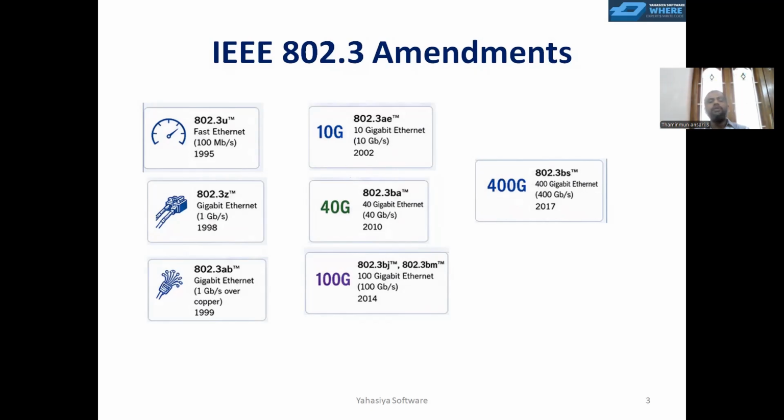Finally, we have a very high speed 400 Gigabit Ethernet, which is aligned under 802.3BS, with a capability of exchanging information at 400 gigabits per second, released in 2017. These are a few examples of amendments. There are many, so we cannot bring all of them here. We will study and explore what is needed for automotive right now.